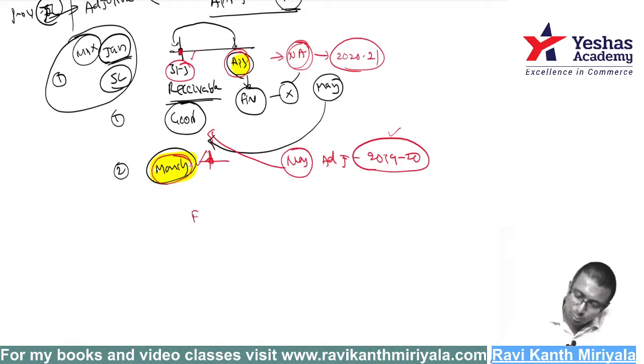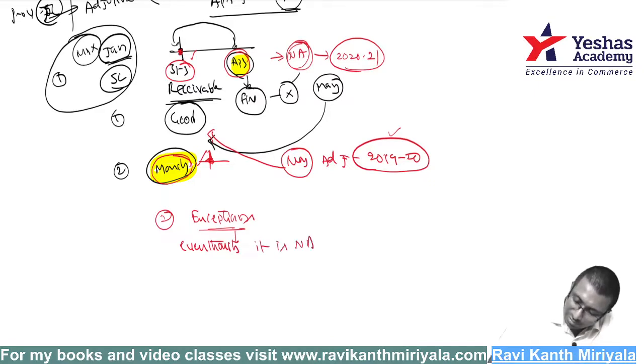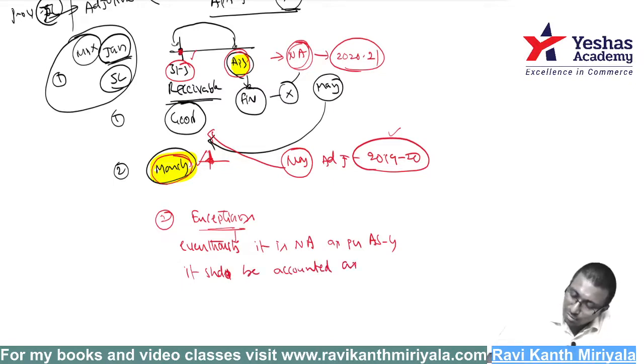At the same time, there are 2 exceptions to this rule, my dear. Sir, first, what do you mean by exception? Exception means, even though it is a non-adjusting event as per the basic rules, it should be treated as adjusting event. Even though it is non-adjusting event as per accounting standard 4, it should be accounted as adjusting event.